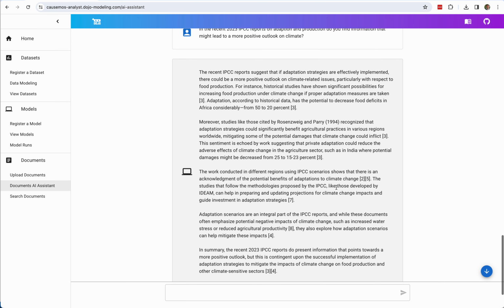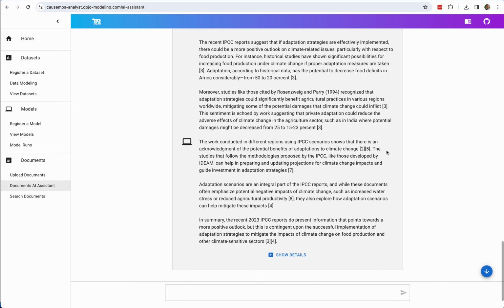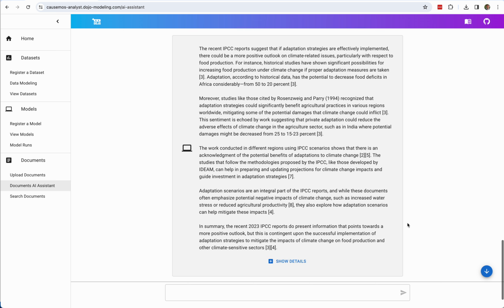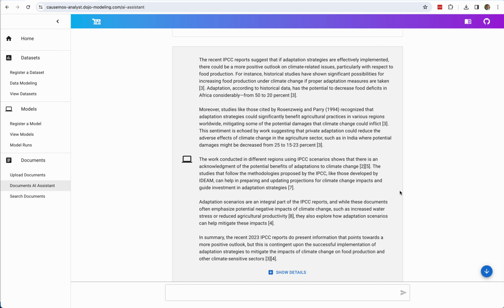So again, the benefit here is that instead of just kind of treating your documents as something which you need to be able to search through manually, Dojo lets you ask questions of them, try to find relevant results based upon the information in those documents, and let you kind of treat your documents as though it's sort of a living body of knowledge, which you can query over, as opposed to just something that you need to kind of file away, on a file system or sort of in your digital Rolodex.